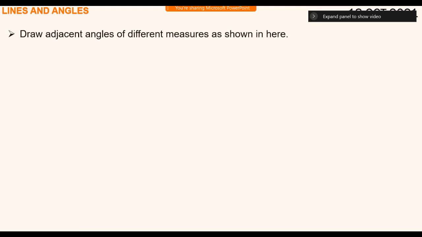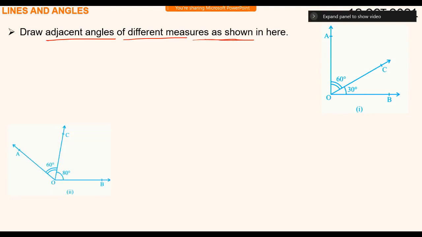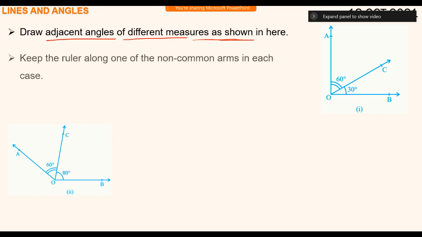Let's go for drawing adjacent angles. Two adjacent angles with different measures are shown here. One I have drawn here. They are adjacent angles whose sum is 90 degrees, not 180 degrees. Here I have drawn a pair of adjacent angles whose sum is 140 degrees, not 180 degrees.